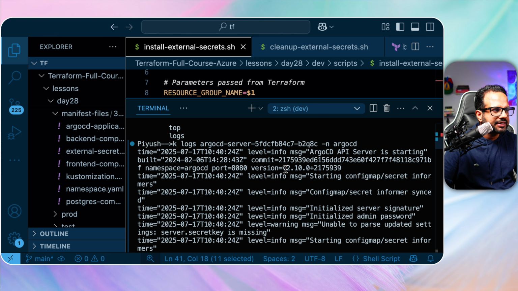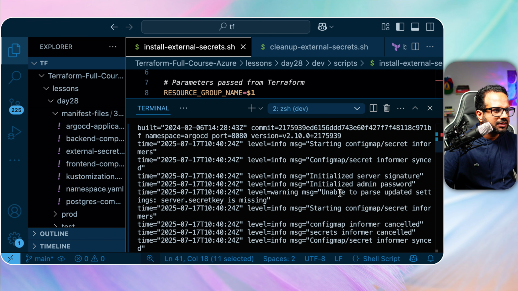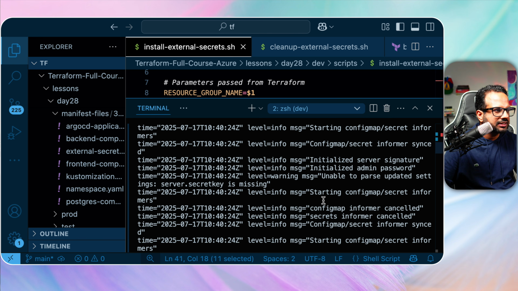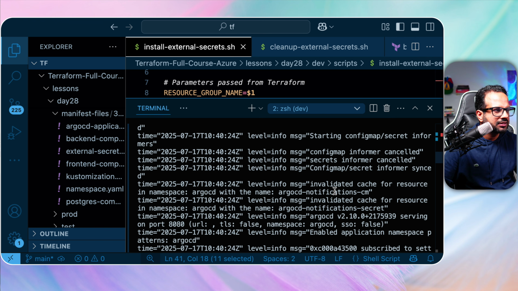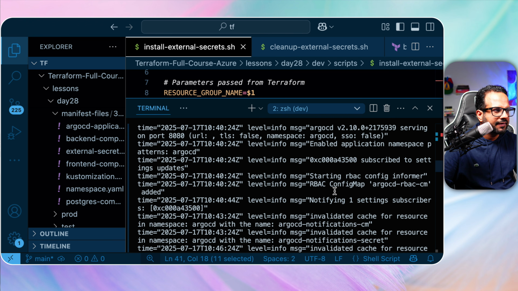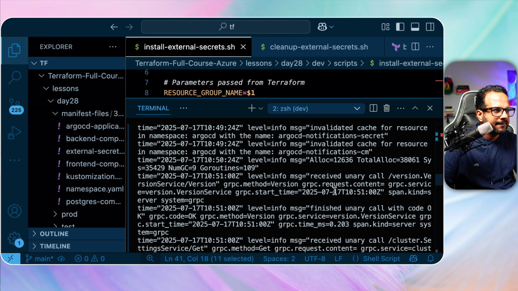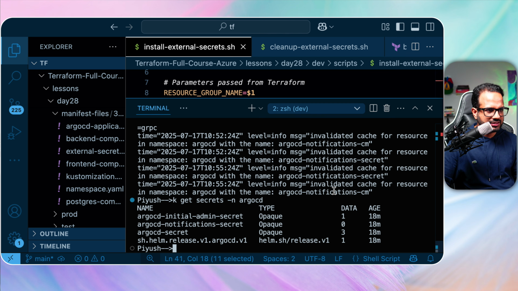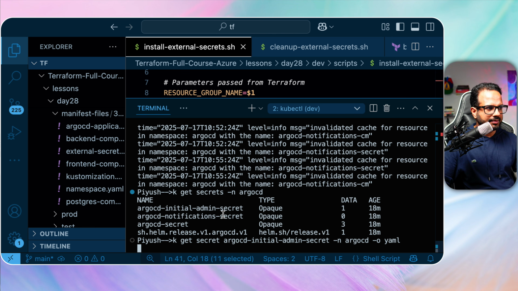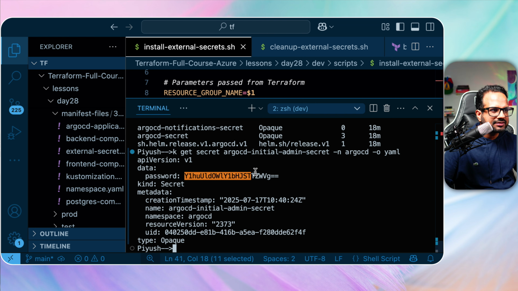Starting Argo CD API server. The secret key is missing, the initialized admin password. kubectl get secrets -n argocd. Argo CD initial admin secret. Here it is. kubectl get secret -n argocd -o yaml. Okay, and here's the password.